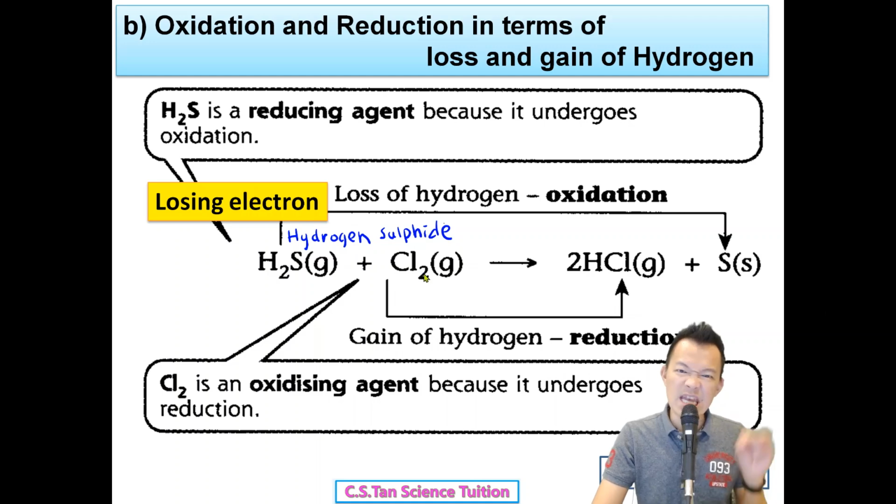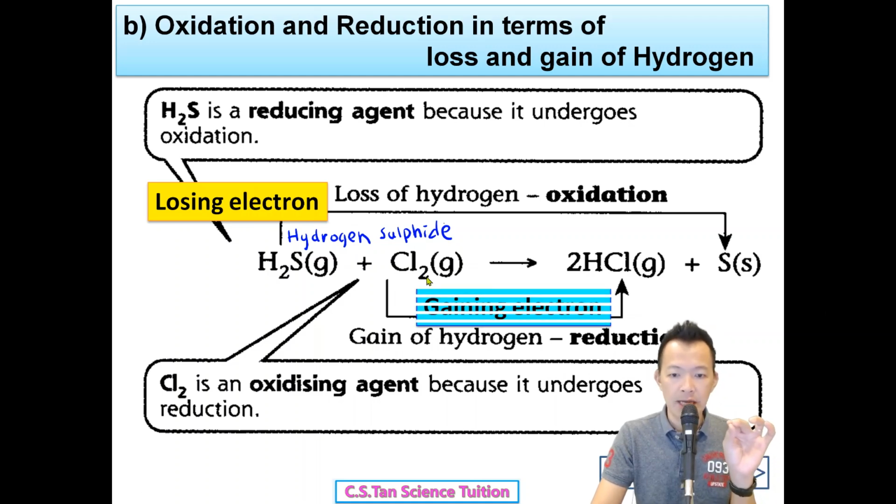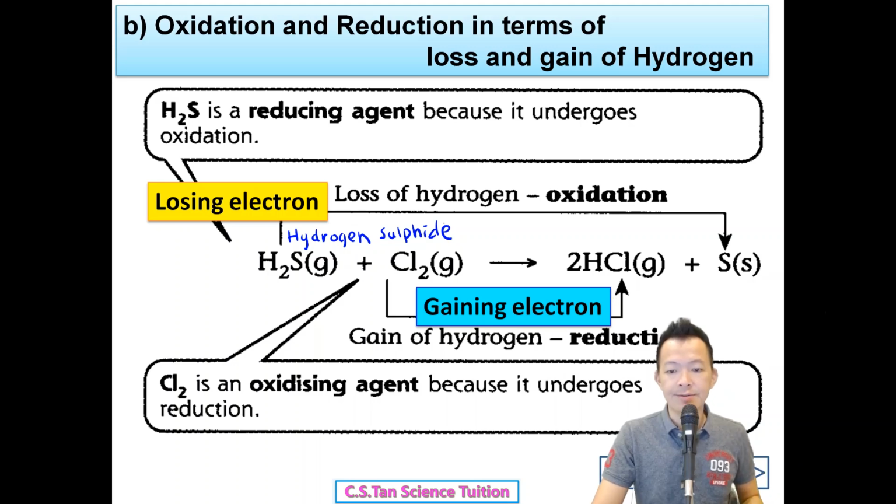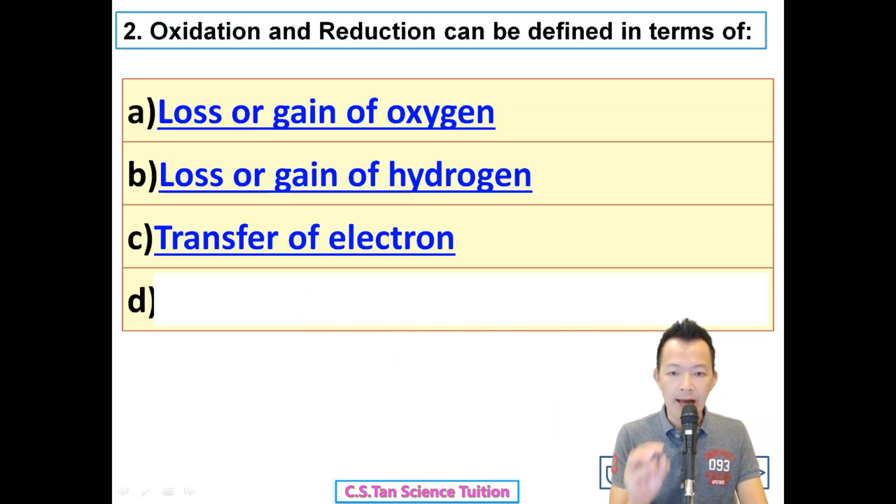So chlorine gains the electron and becomes chloride. Gaining electron is reduction. So they are all the same thing. Okay, and now we're going to the last term of redox.